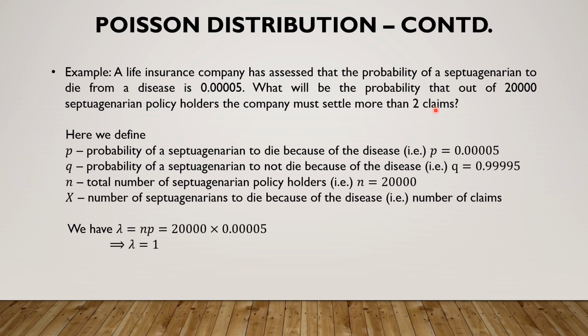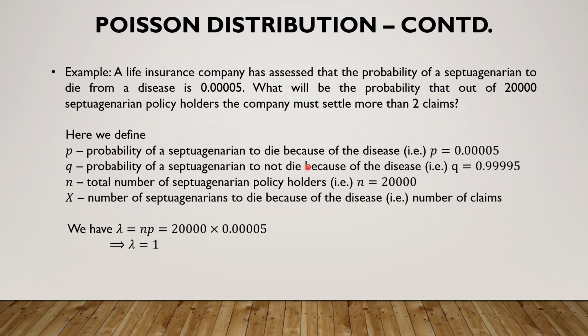A life insurance company will settle a claim when a person, that is a policy holder, dies, which means the number of claims here is nothing but the number of people, septuagenarian policy holders, who die. Now the probability for such a person to die is 0.00005, which is a very small number skewed towards 0, and the number of policy holders, that is number of trials, is 20,000, and that's a fairly large number. Therefore we design the problem using the Poisson distribution.